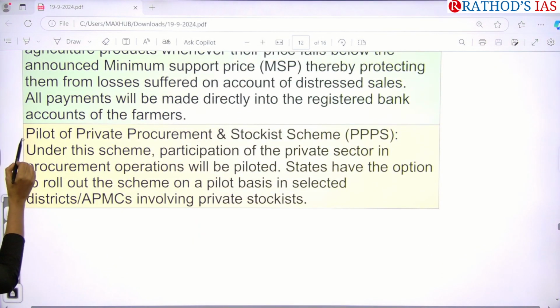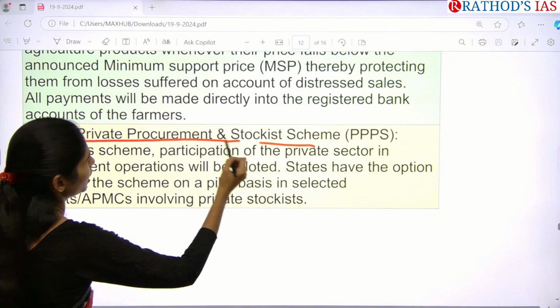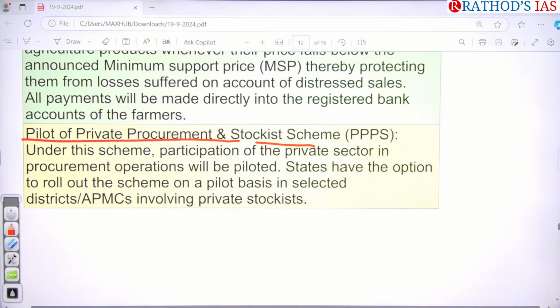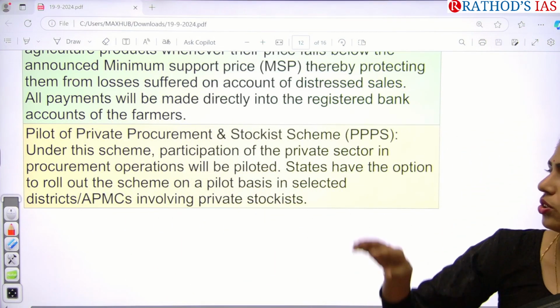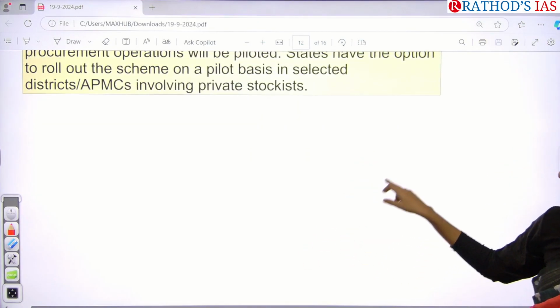And third one is pilot of private procurement and stockist scheme. So under this, private sector can be encouraged. Actually, it is a pilot project. So government wants to select some private stockists as well so that we can maintain buffer stocks in the states. Okay. So these are the three sub schemes under this scheme. You have to know that.